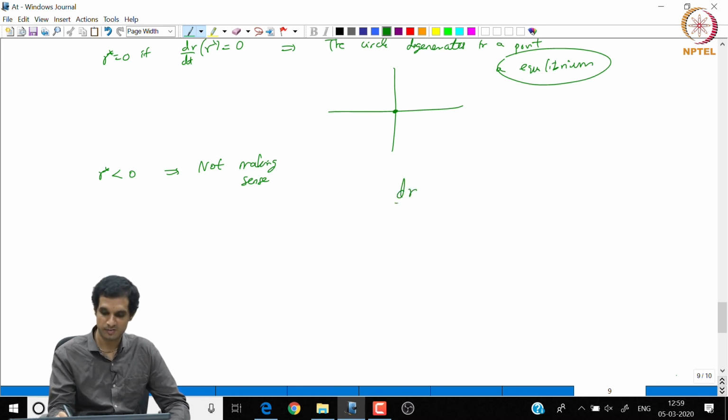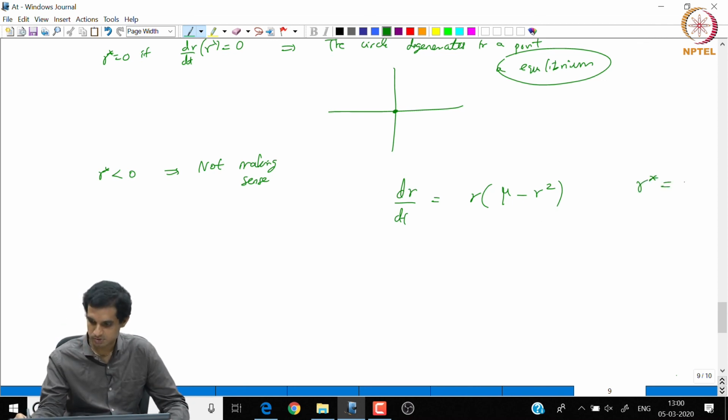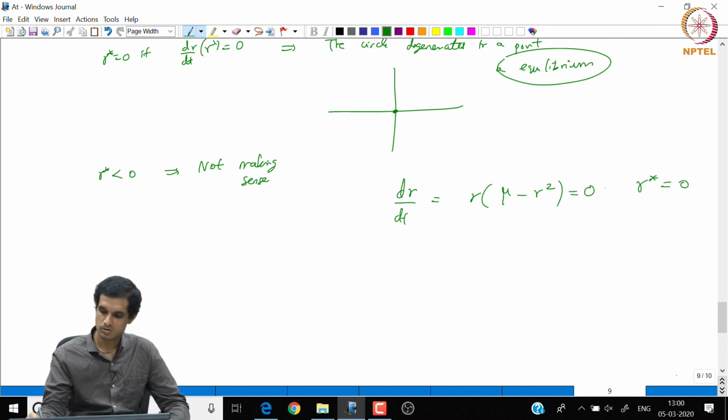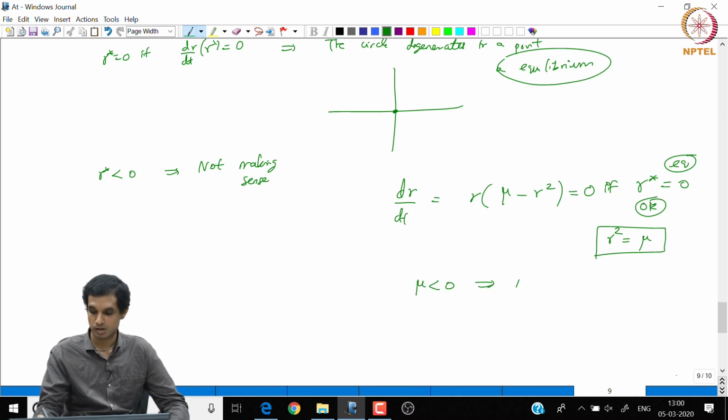So let us analyze this equation. dr by dt is equal to r into (mu minus r square). So one solution is r equal to 0. So this becomes 0 if either r star is 0, which means it's an equilibrium at the origin, or r square equal to mu. So this is again a quadratic equation. Two cases: when mu is negative, there are no solutions, which implies there are no closed orbits.